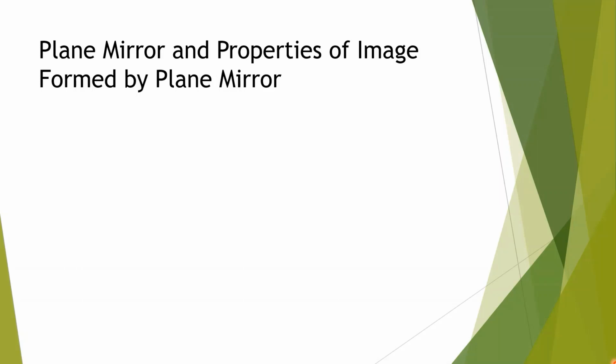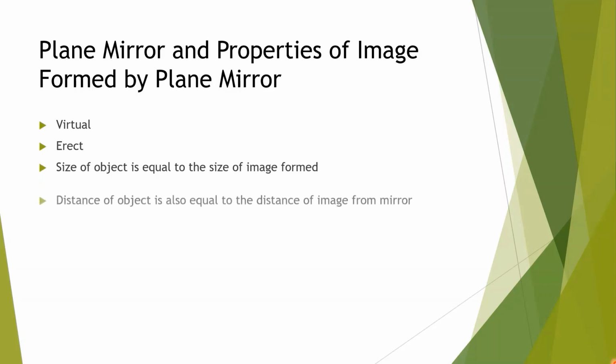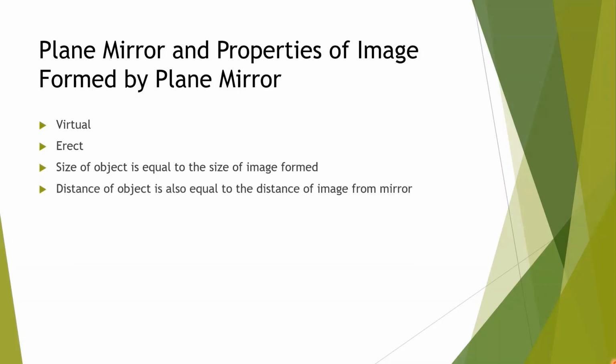Now next point in this series is plane mirror and properties of image formed by the plane mirror. So what is plane mirror? Plane mirror, if we take a smooth rectangular sheet of glass and one side will put layer of silver and to protect it, it is painted. That is called plane mirror. Example, dressing mirror. Every day we are using to see our face. That is called plane mirror.